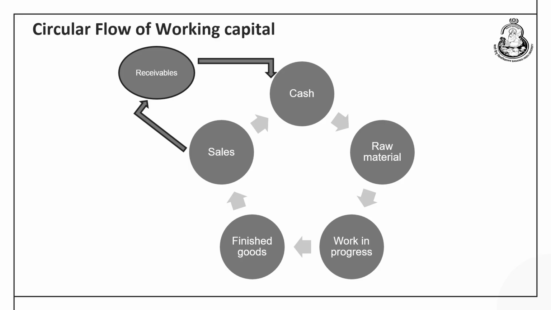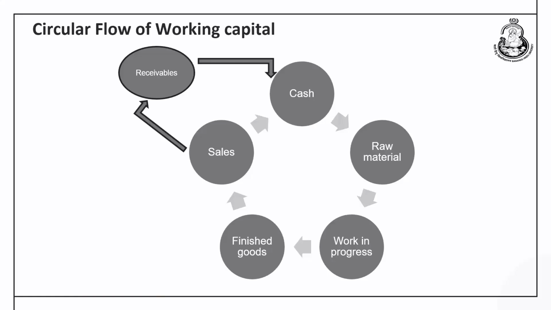Just to start with, I would like to share how the working capital components are related to one another. The cycle starts with cash. Cash is used to purchase raw material, and when this raw material is used in the production process, it is converted into work in progress, also known as semi-finished goods, which will be converted into finished goods.